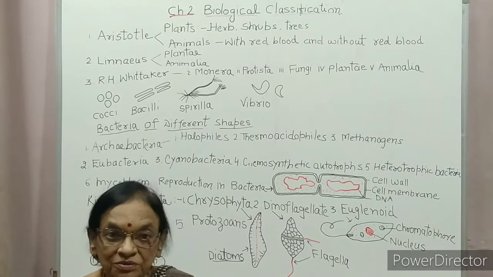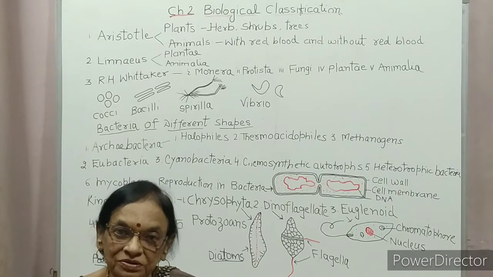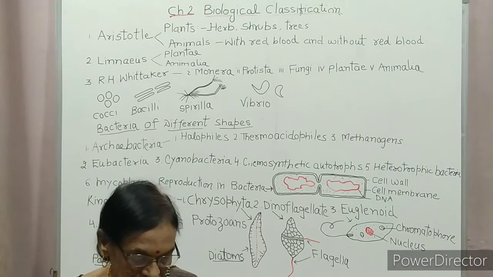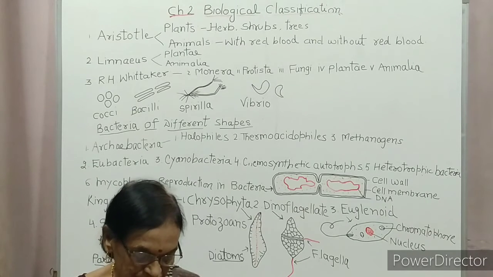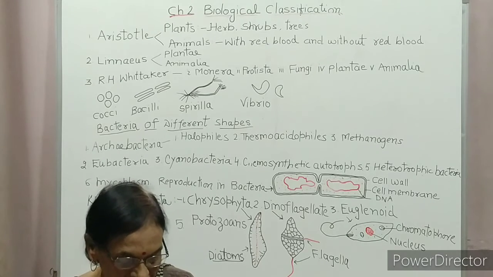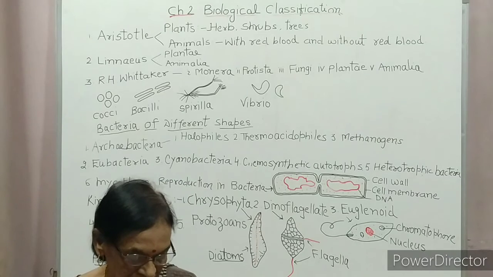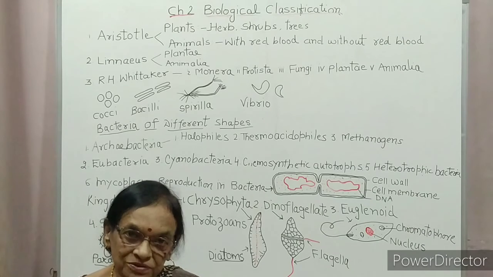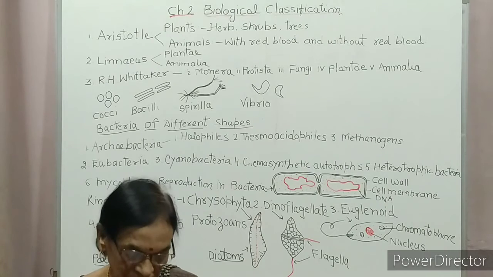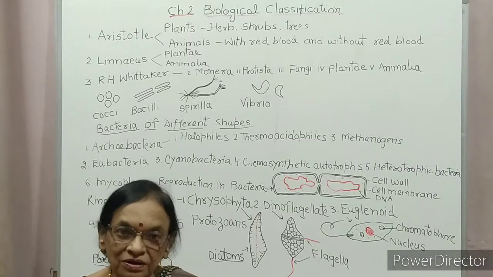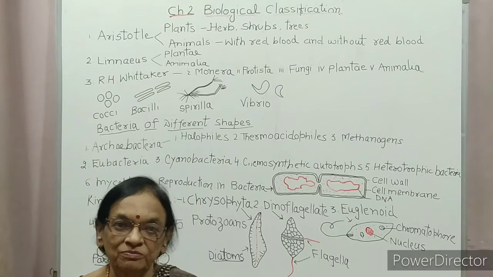So, archaebacteria are three types: halophiles, thermoacidophiles, and methanogen. Now, methanogen are present in the gut of several ruminant animals such as cows and buffalo, and they are responsible for production of methane biogas from the dung of these animals.